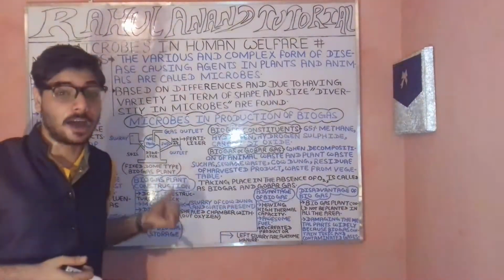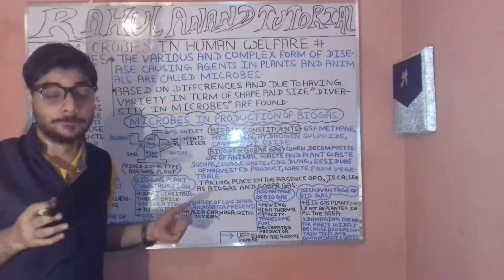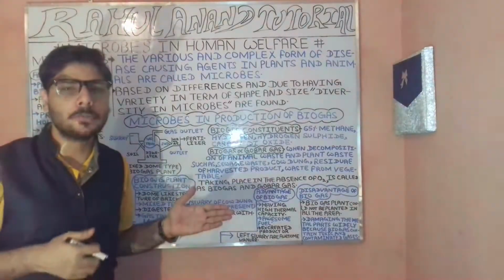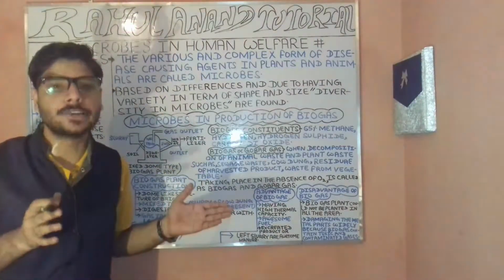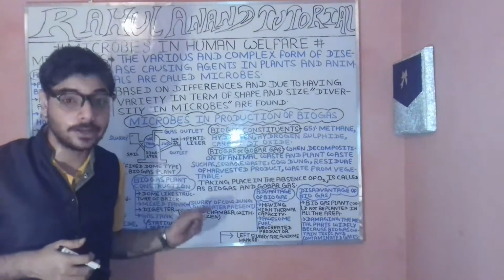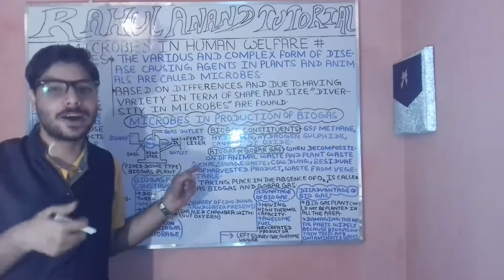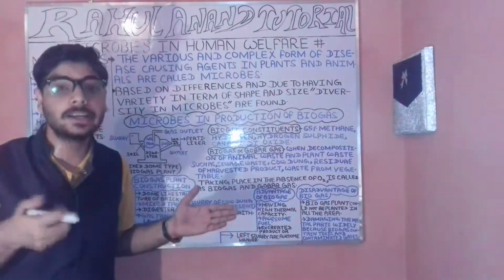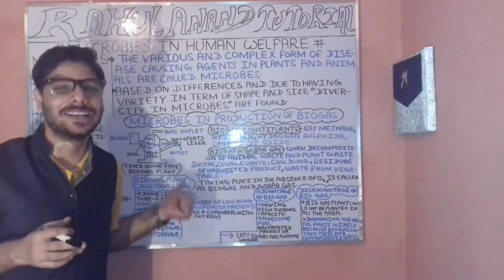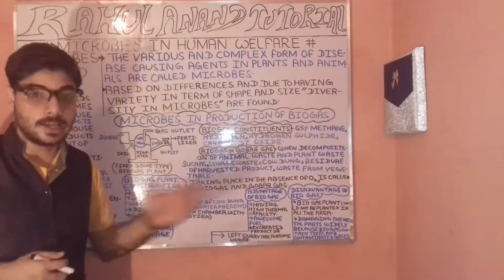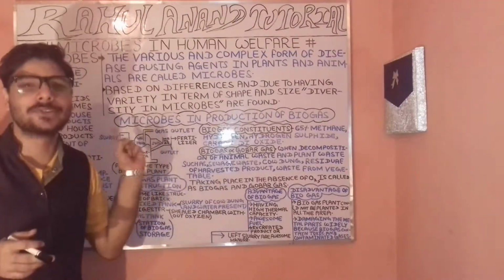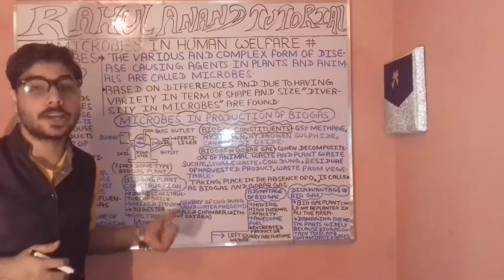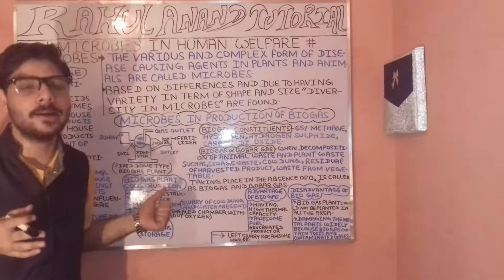Now, after that, when we talk about the role of microbes, they often play an important role in maintaining the sterility level of our environment, and in resisting pests as well as insects. So you are very clear about what pests and insects are. Microbes also produce resistance against disease as well as pests.